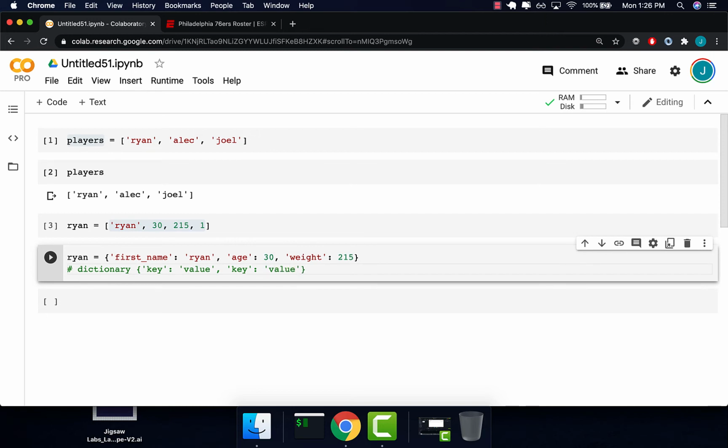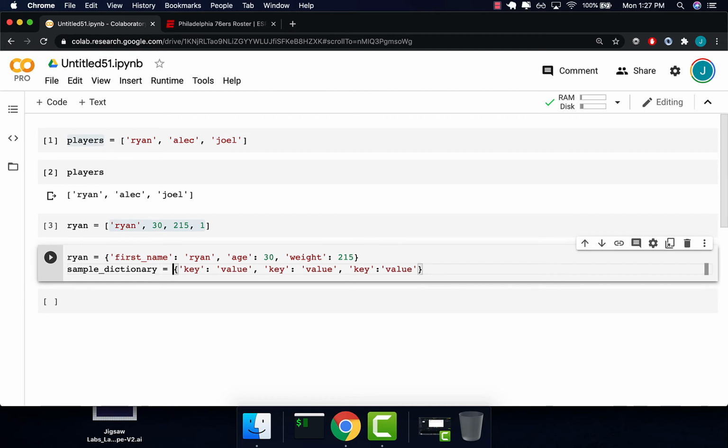Then the next one is the key, which is weight, colon, and the value. So the key is weight, inside of quotation marks. There you go. Quotation marks, colon, and then the number, then the squiggly bracket to end the dictionary. This is the end of the dictionary. So this whole thing, we can call my sample dictionary. We can store this by assigning it to a variable.